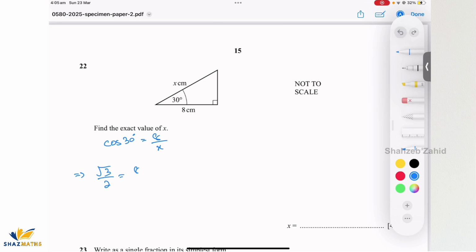8 over x, I'll write that again. Cross multiply, and that's going to be 8 times 2 over root 3, which equals 16 over root 3. If you rationalize it, it's going to become root 3 times root 3. It's going to be 16 root 3 over 3. So that's the final answer.